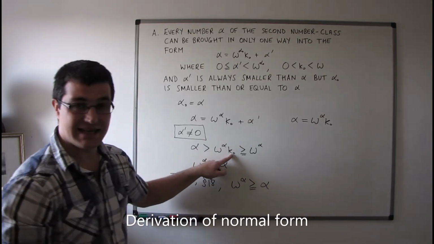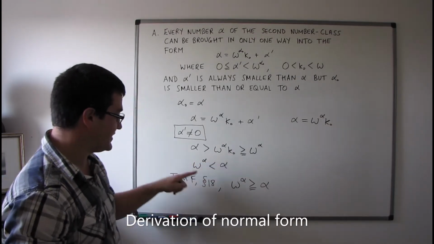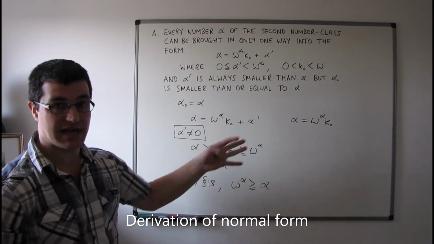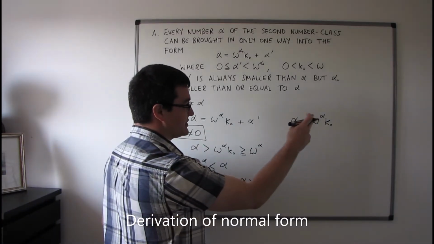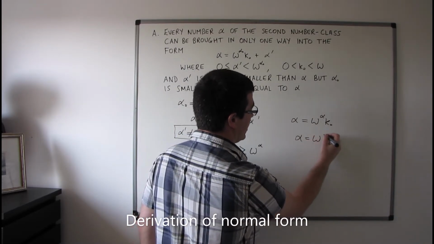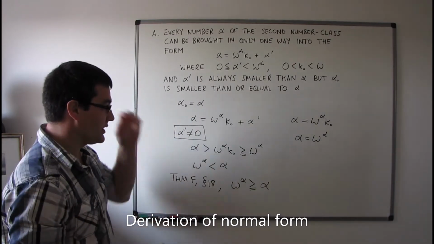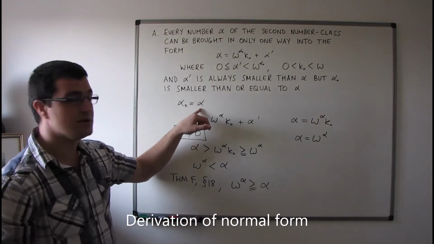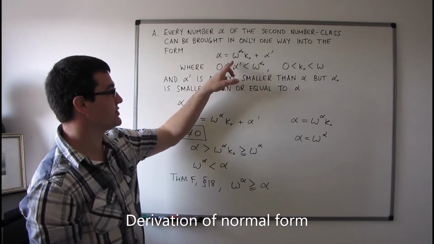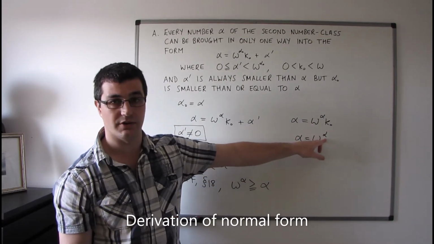So if kappa naught is greater than 1, then we're still in the same situation. Omega to the power of alpha is going to be less than alpha. So we must have then that kappa naught is actually equal to 1. In that case, we get that alpha is equal to omega to the power of alpha. So in the case where alpha naught is equal to alpha, this theorem will actually reduce to this here, alpha equals omega to the power of alpha.